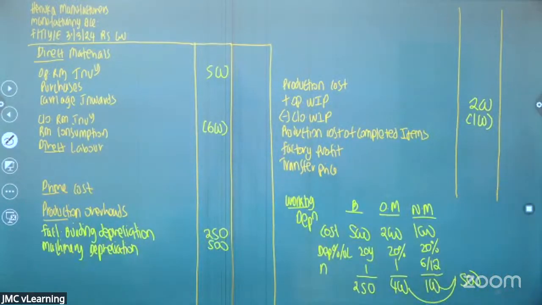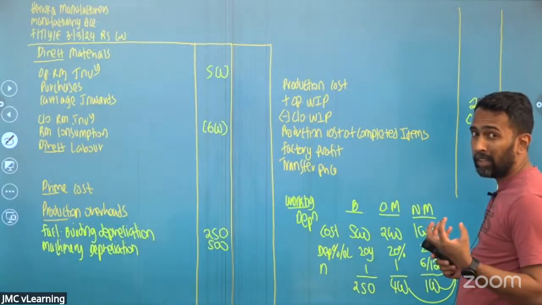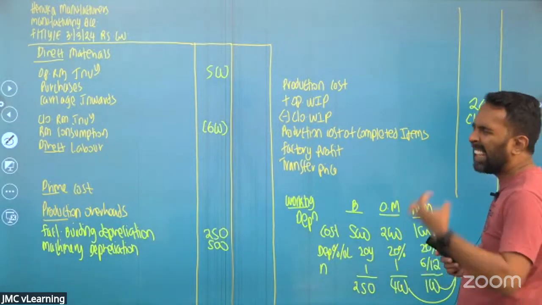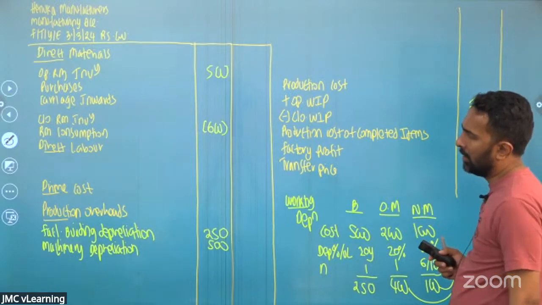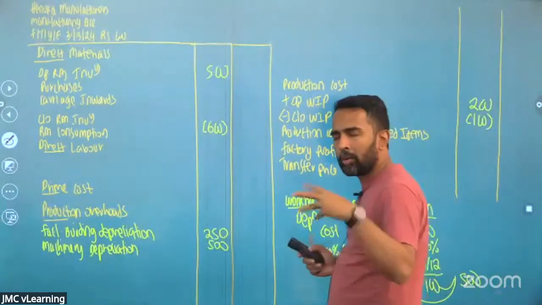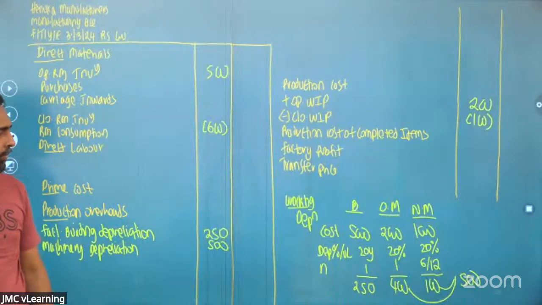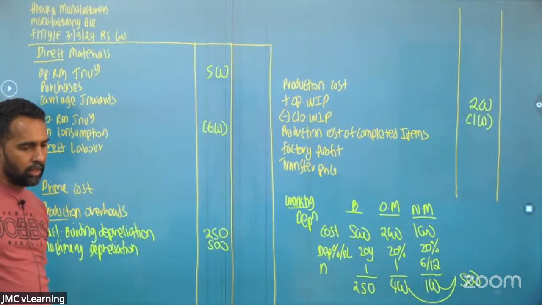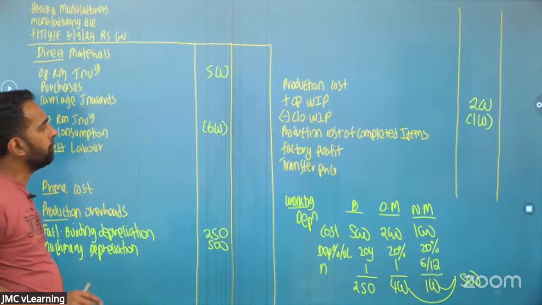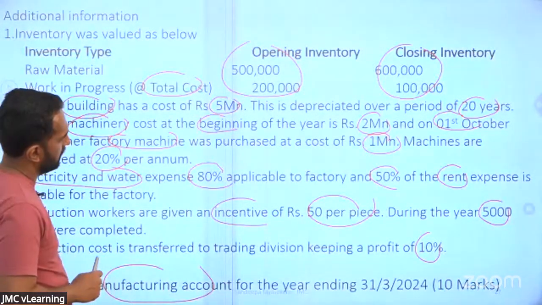You know that production cost can be divided into two: direct cost and indirect cost. Direct costs are the items which are directly attributable, directly related to the product, like the main material and main laborers. All the other production related costs are the overheads or indirect costs. Okay, right. So the second adjustment and the third adjustment are done.